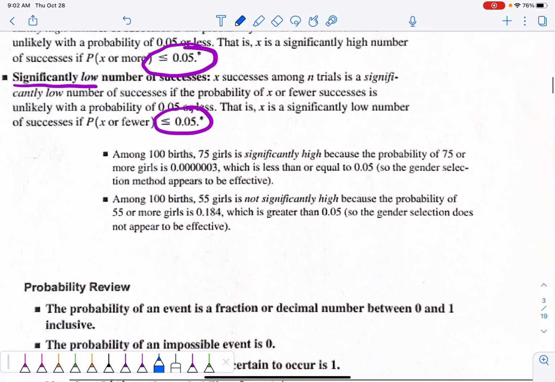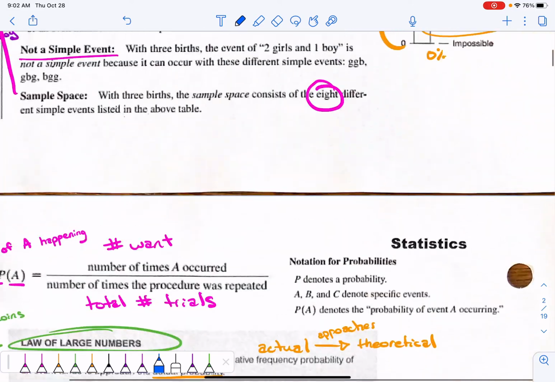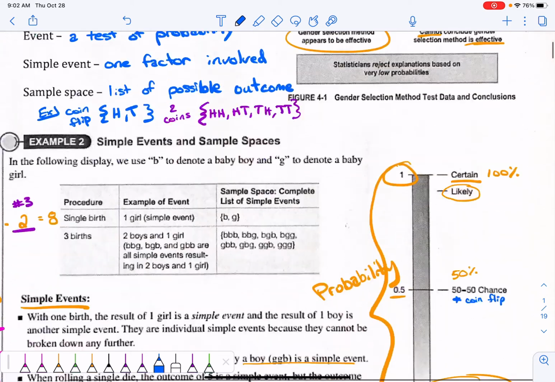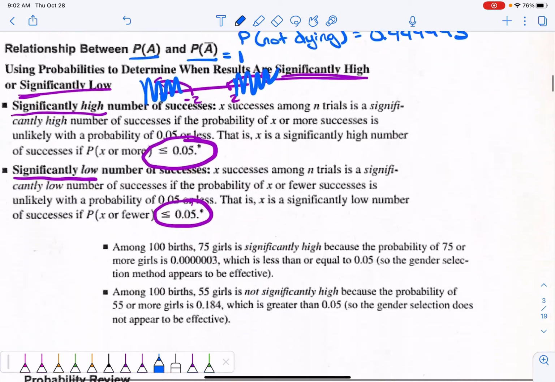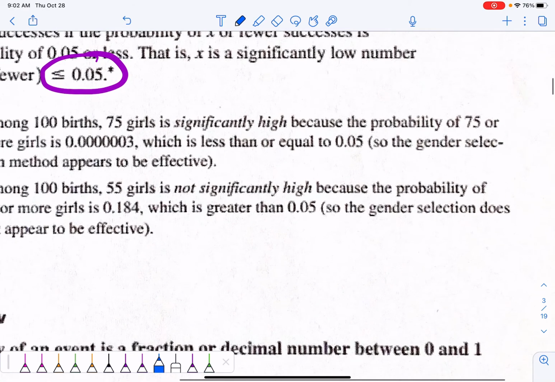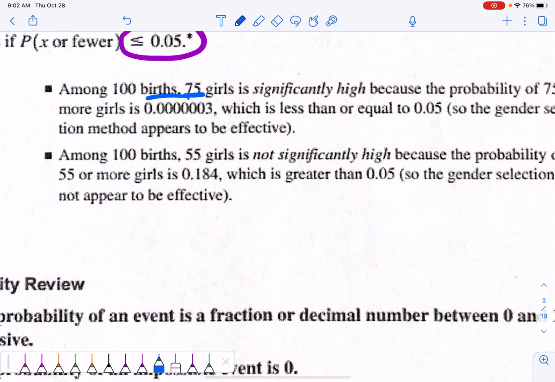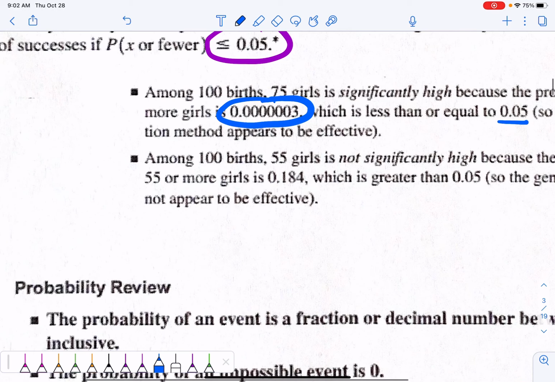So like the example that we did at the very beginning of this section, where we talked about boys versus girls, and the 75-25 split versus the 55-45 split, they said that they crunched the numbers, and the chances of getting a 75-25 split just by chance, by randomness, was 0.000003, which is less than 5% or 0.05. So this, we can conclude, is significant, because the chances of that happening just randomly was that.